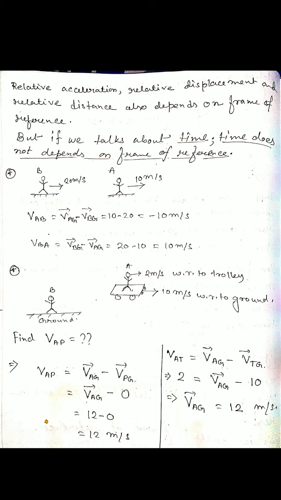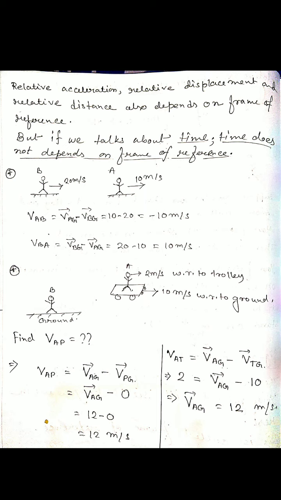So first we find the velocity of object A with respect to the trolley. That means we can write the velocity of the object with respect to ground minus the velocity of the trolley with respect to ground. If we subtract, we get the velocity of object A with respect to the trolley, which is given as 2.